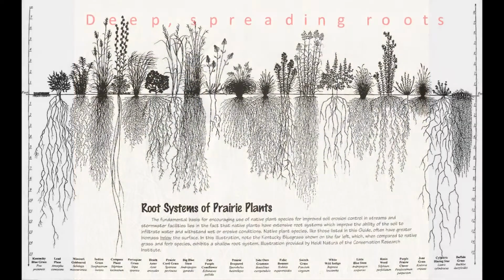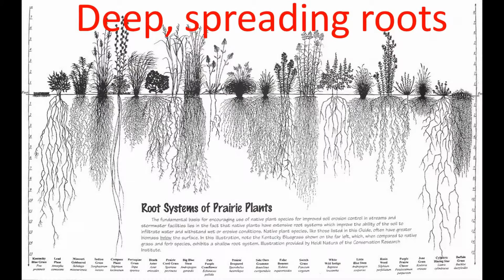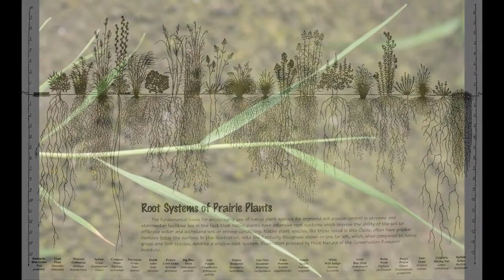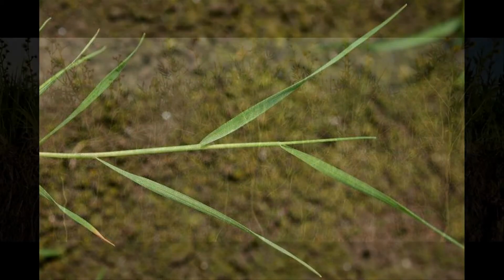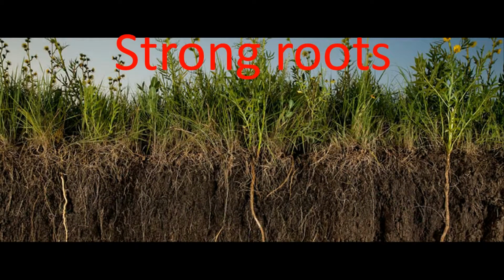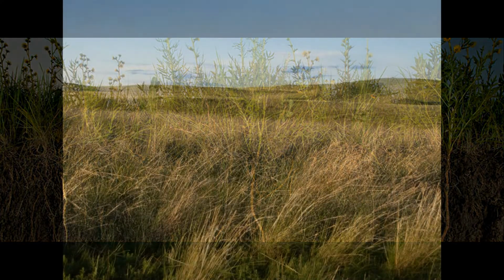Plants have many adaptations to survive the grasslands biome. The plants have deep, spreading root systems that allow them strength and moisture during times of drought. Most of the plants have long narrow leaves that don't need as much water. The grasses grow from the bottom and grow close to the ground. They have strong roots, which means they won't be destroyed when animals walk on them or eat them. Grasslands are susceptible to fires, but the plant's hearty root system enables them to survive fires, and soon after a fire, they will begin sprouting.